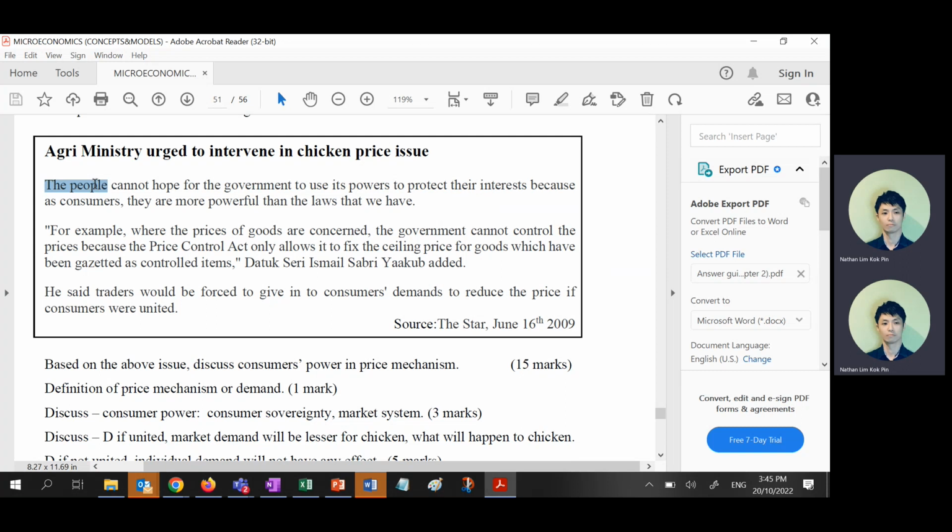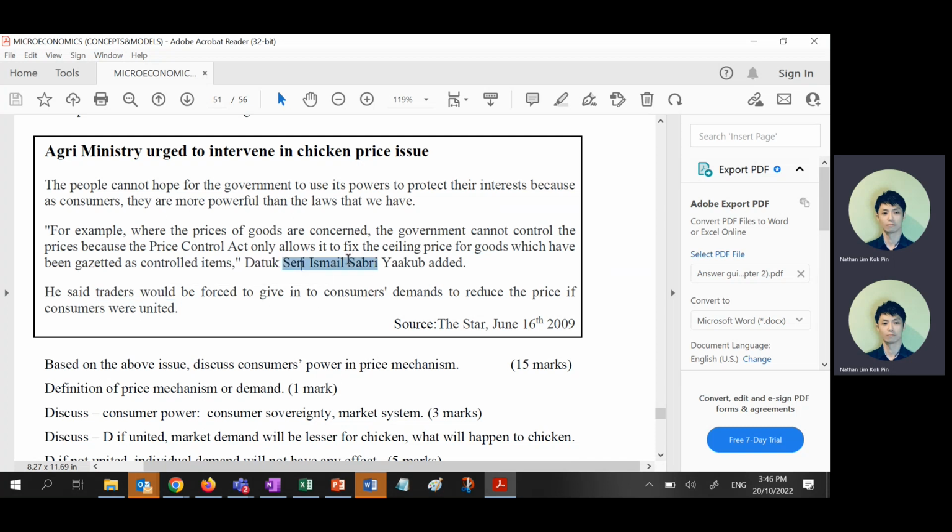say the agriculture minister say people cannot hope for the government. Yeah, I also agree. We cannot hope for government seriously to protect their interests, right? Example, when the price of goods are concerned, the government cannot control. Nonsense, right? Allow it to fix the selling price.